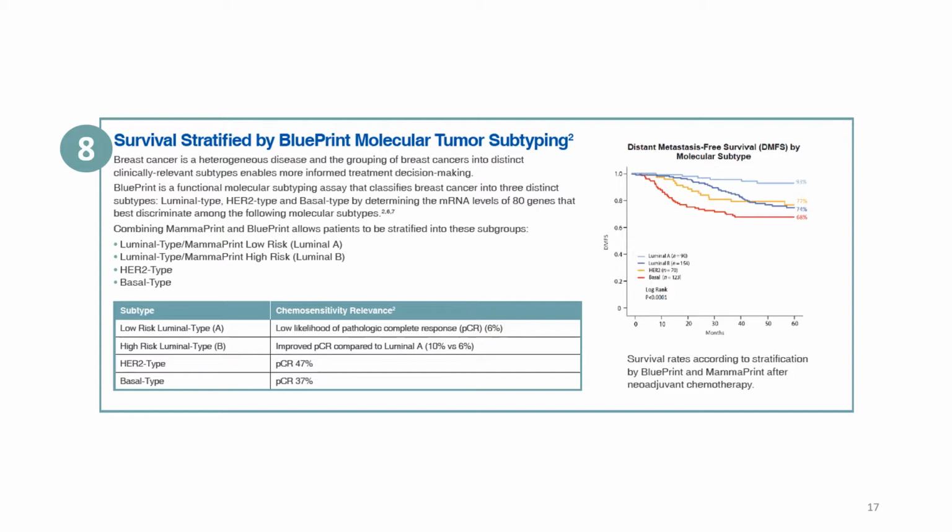These are luminal type A, type B, HER2 type, and basal type. And in the table, you can see that we've summarized for each subtype the pathological complete response. On the right-hand side, we have distant metastasis-free survival plotted against time and stratified by molecular subtype according to MammaPrint and BluePrint. And this is after neoadjuvant chemotherapy with 5-year follow-up.